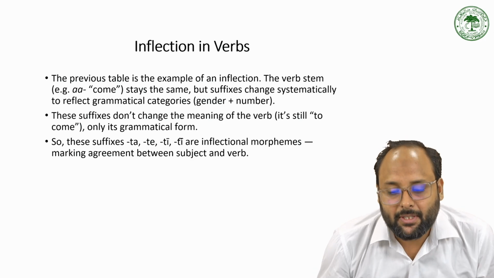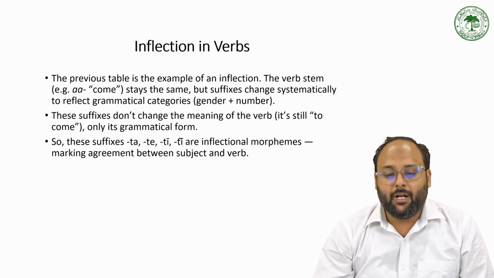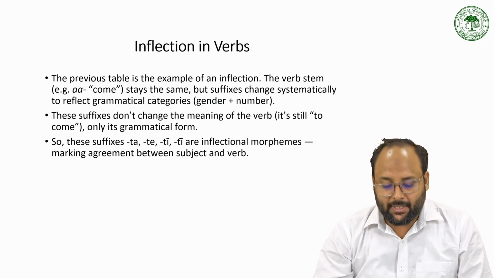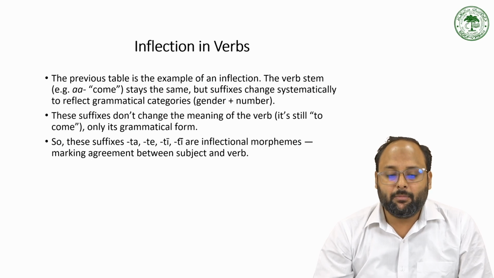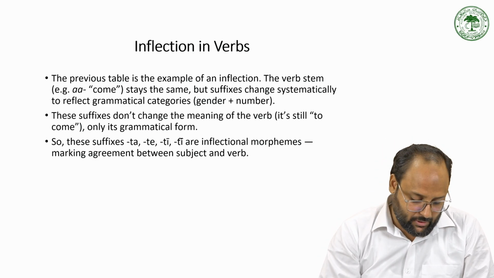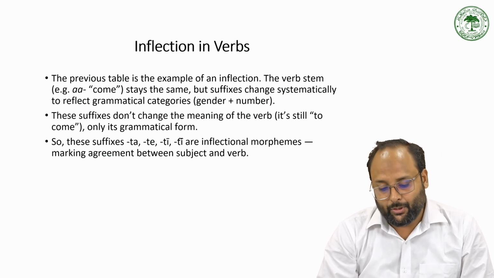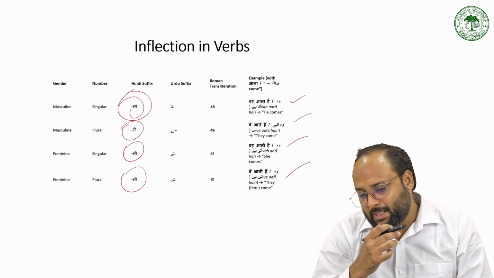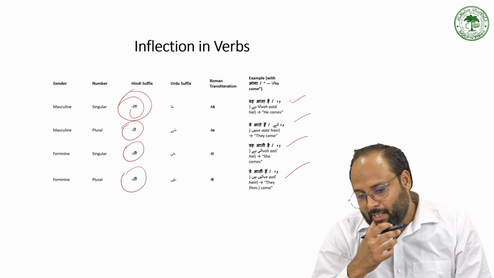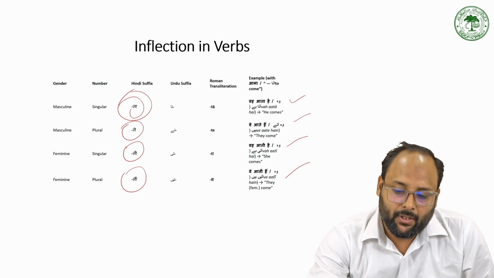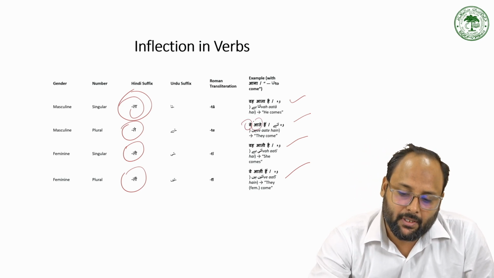So the previous table is an example of inflection: the verb stem stays the same, but it changes or adds some suffixes according to gender and number. For gender and number, both categories inflect in the same way. For example, there is another feature of Hindi-Urdu, like when you say वे आते हैं.